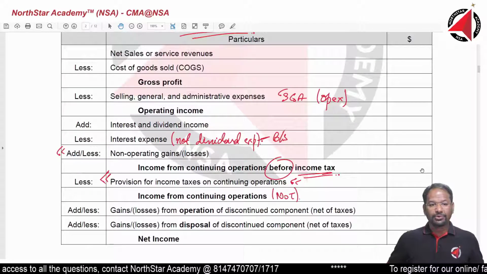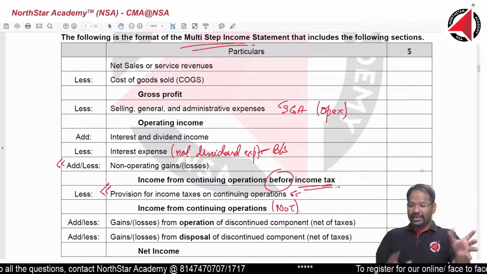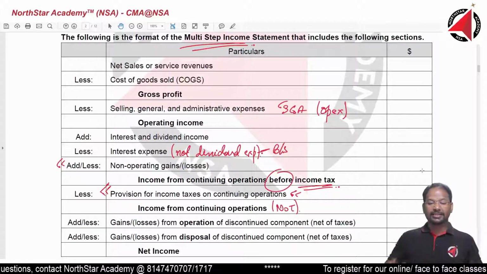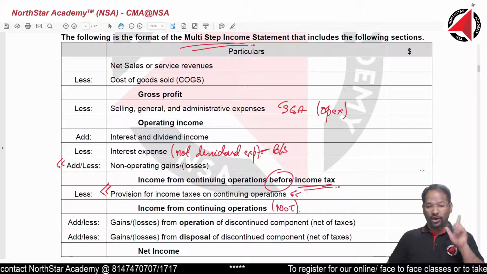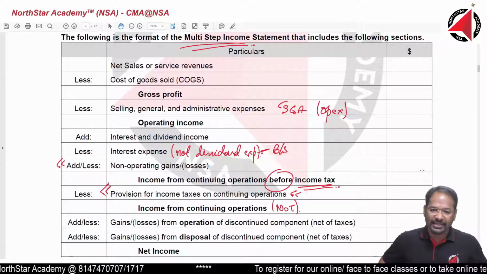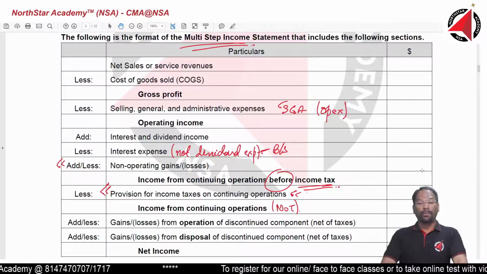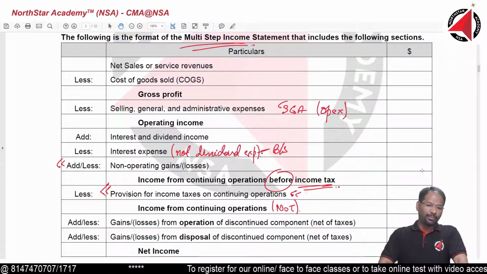Fine. Comes to the next. I will repeat again. Quickly keep repeating with me. First, sales less cost of goods sold. You get gross profit. Then we subtract selling, general and administrative expenses. We get operating income. It is also called operating profit.